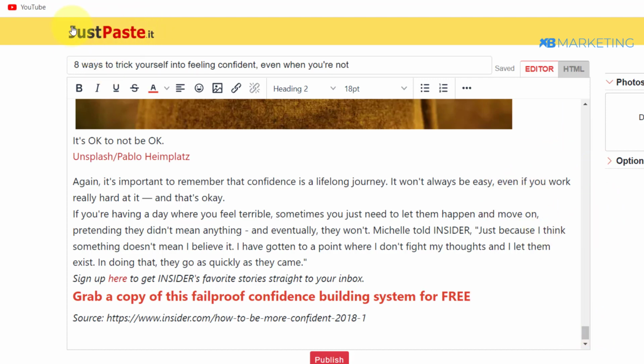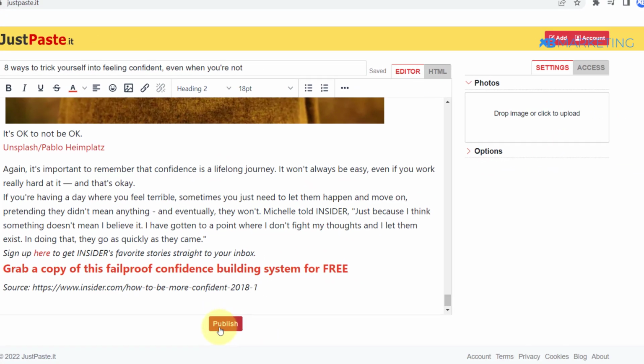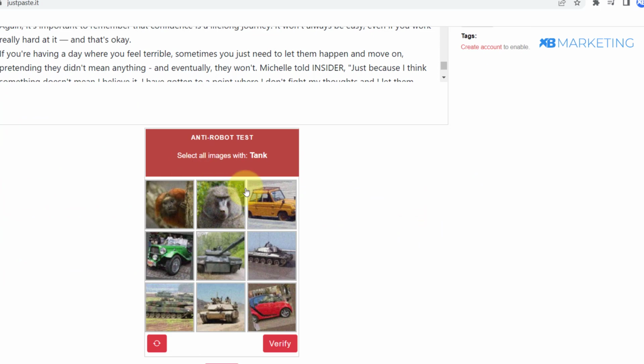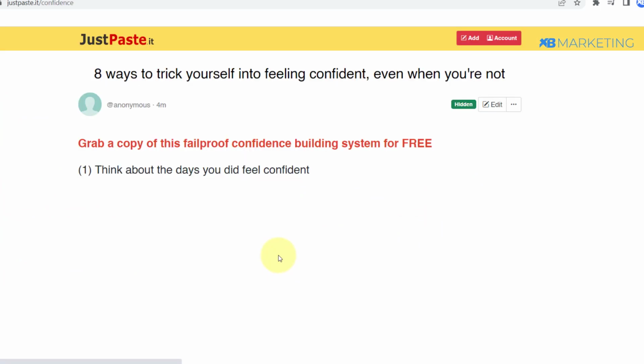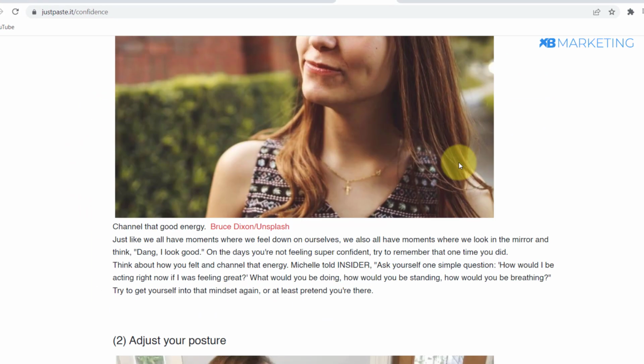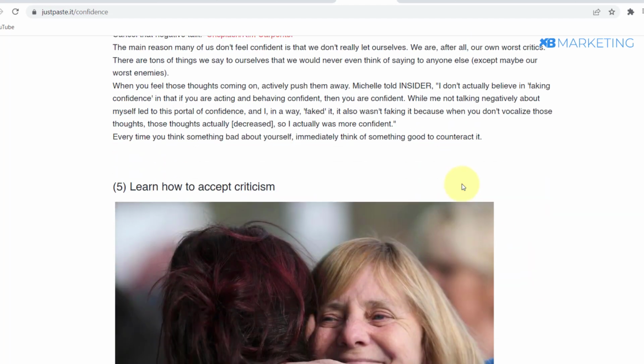Okay, and for those who don't know what this page is about, basically this website allows you to host any text or any image for absolutely free. So once you've done this, all you just need to do is publish this page. You have an option to customize this page to any name you want, something like confidence. Okay, as you can see, that is available. So once you click on publish, as you can see, it's going to ask you to complete a captcha. So I'm just going to complete this captcha. All right, so as you can see, the page has been published. So what you want to do from here, all right, you want to grab the link of this page.